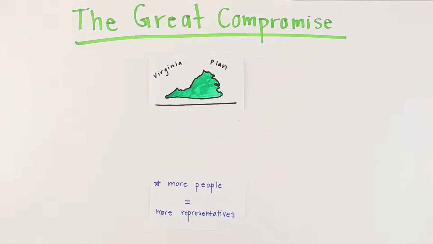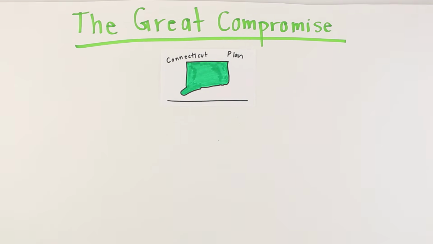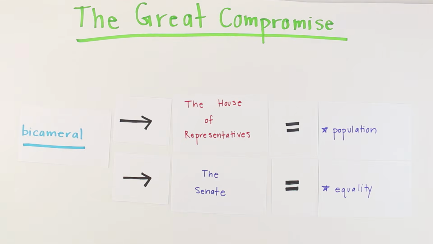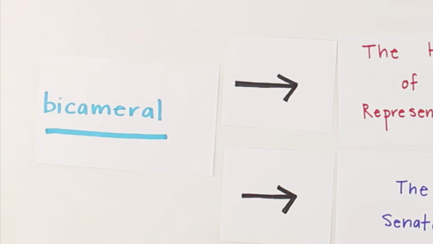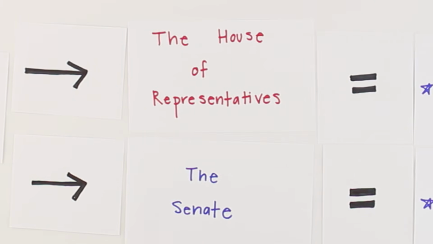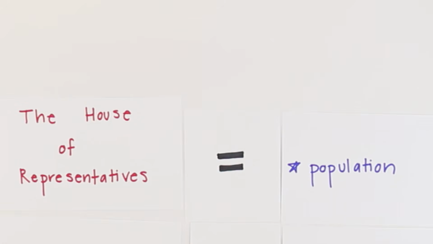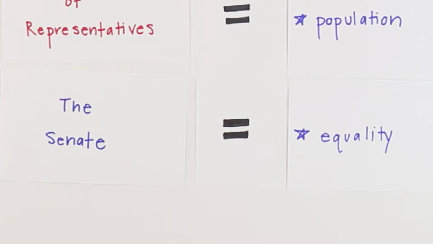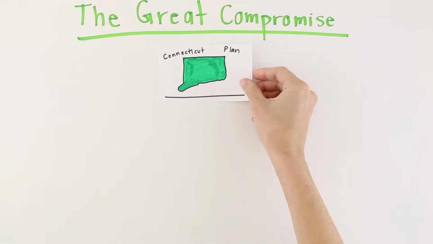The Connecticut Plan took the best parts of both the Virginia and New Jersey plans and combined them into one. The Connecticut Plan called for a bicameral legislature, meaning a Congress with two different houses, the House of Representatives and the Senate. In the House of Representatives, they would base representation on population, making the larger states happy. In the Senate, representation would be equal with every state getting 2 senators regardless of size.